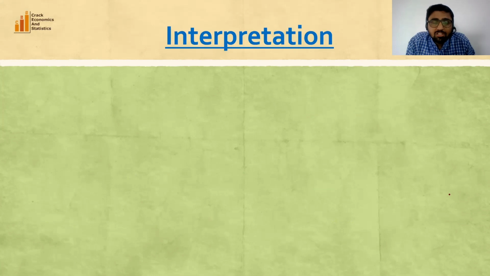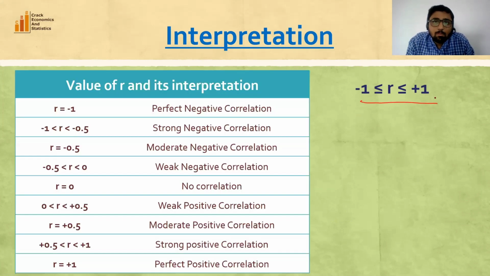Now, how do we interpret the correlation coefficient? We know that the correlation coefficient is denoted by small r, and it ranges from -1 to +1. So this table will help you to interpret the result of your analysis or the value of the correlation coefficient. So if r is equal to -1, we have perfect negative correlation. Between -1 and -0.5, we have strong negative correlation. If it is -0.5, we have moderate negative correlation. Between 0 and -0.5, weak negative correlation. If it is equal to 0, then we have no correlation,